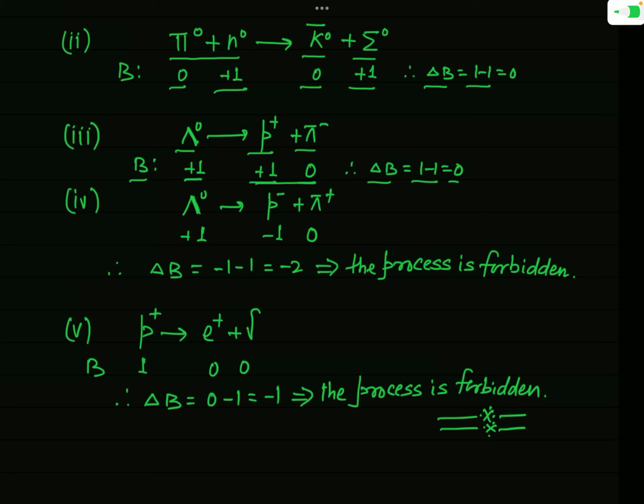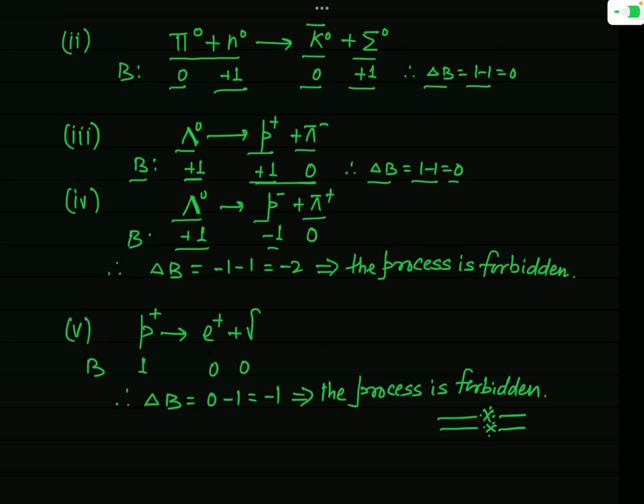Okay. Now see this process. If you consider that this lambda 0 is transformed into P minus and pi plus, then what will be the baryon number of the different particles? Lambda 0 is a baryon, so the baryon number is plus 1, and P minus is an anti-proton, which means anti-baryon, and for any anti-baryon, baryon number B is equal to minus 1.